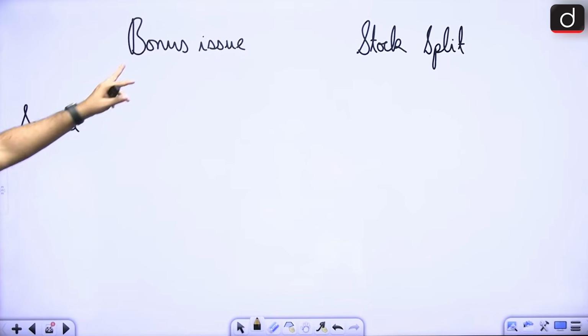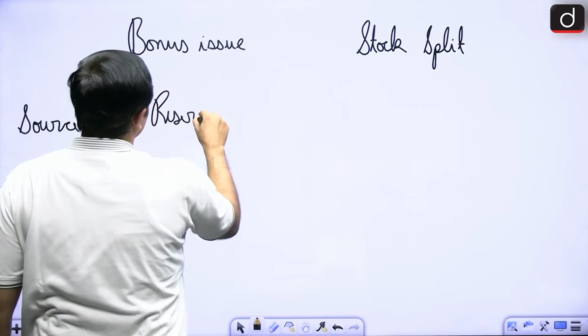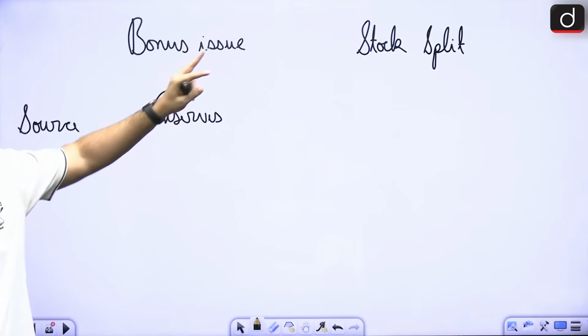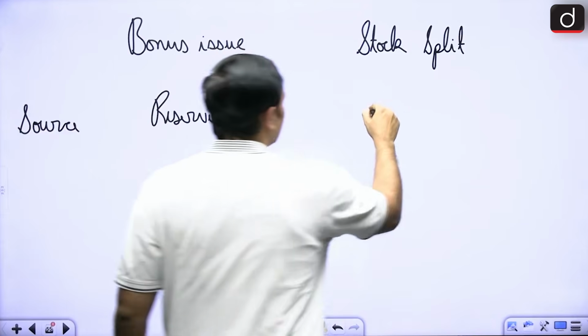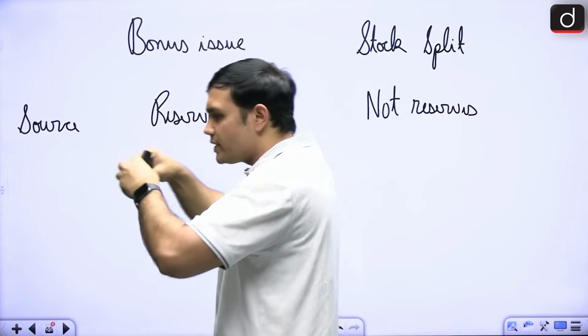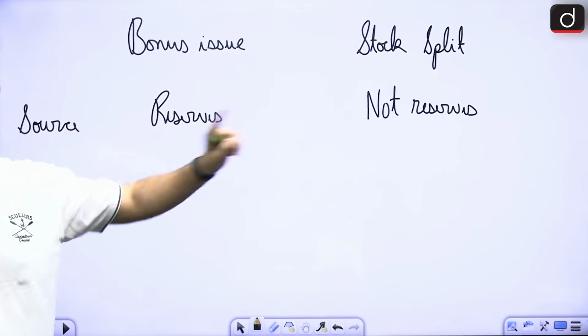In case of bonus issue, the source is the reserves. From your reserves, you will get the bonus. In case of stock split, it is of course not reserves. Here stocks are splitting, so individual stocks are splitting. It is not coming from reserves.